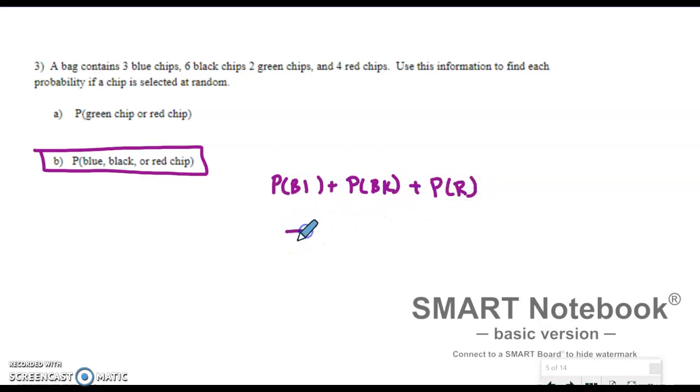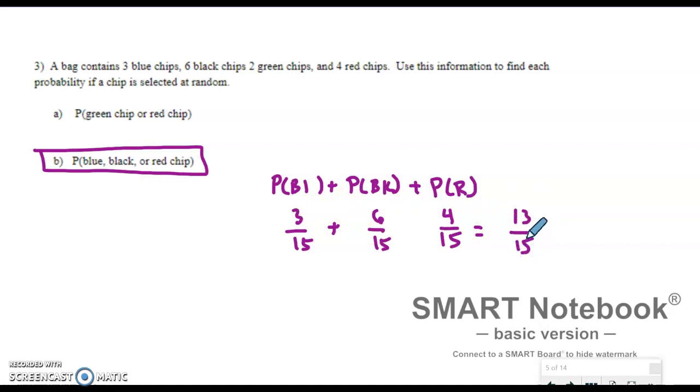As you guys do recall, there were 15 chips in our bag overall. The number of blue ones was 3, the number of black ones was 6, and the number of red ones was 4. So if I add all of those together, 3 plus 6 plus 4 is 13 out of 15.